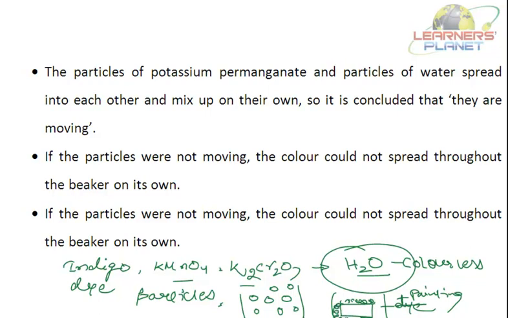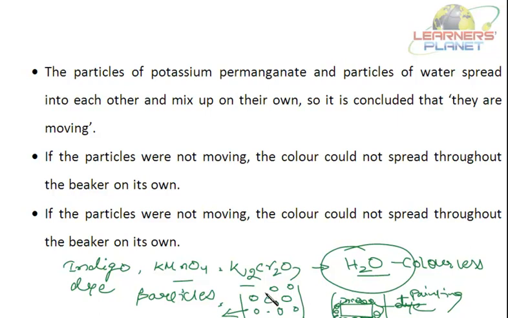It will not enter the iron bar. Will it enter the iron bar? No. It will coat the surface. But if I'm putting some dye in water, the color of the water changes. Why so? Because in case of water, there is space between the particles. In case of an iron bar, there is no space between the particles.